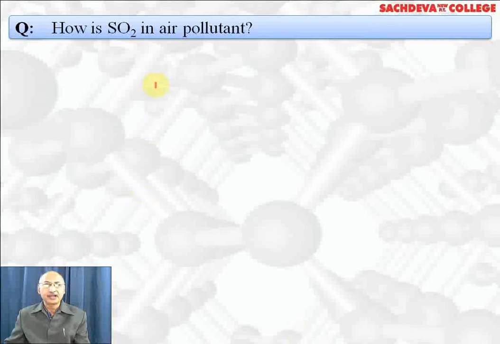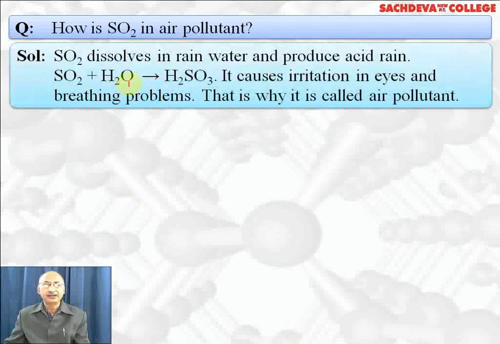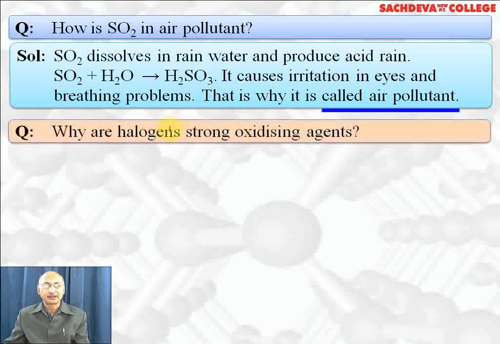How does sulfur dioxide act as air pollutant? SO2 is soluble in water forming sulfurous acid and it causes acid rain which damages the monuments made up of marble and also spoils agriculture, and soil also becomes acidic if there is too much acidic rain. It causes irritation in eyes and breathing problem. That's why it is called air pollutant.